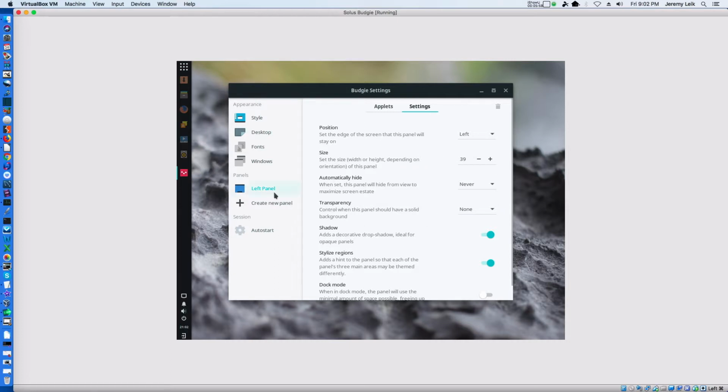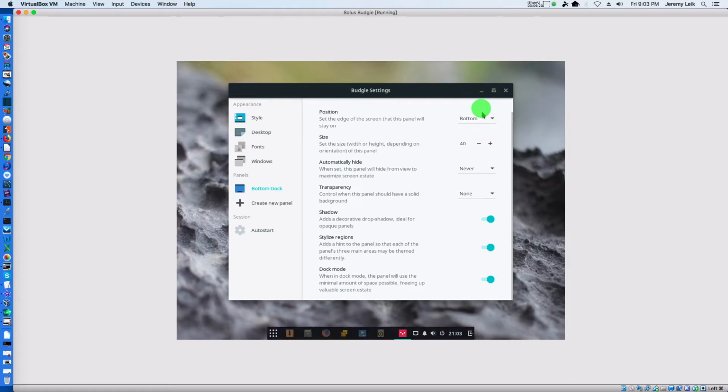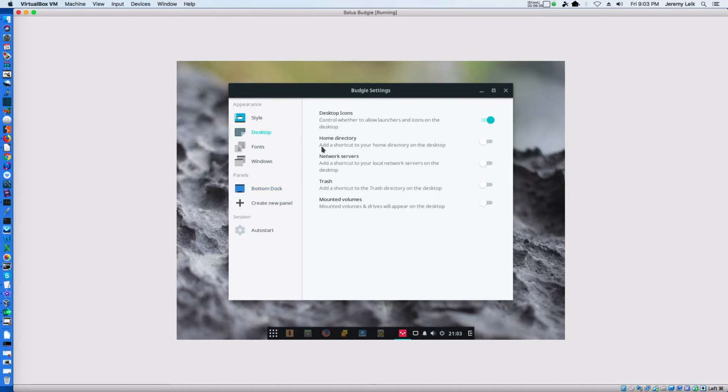Transparency, auto hide, the size, dock mode. Kind of like that. In fact, I'm going to put that back on the bottom. I like that.